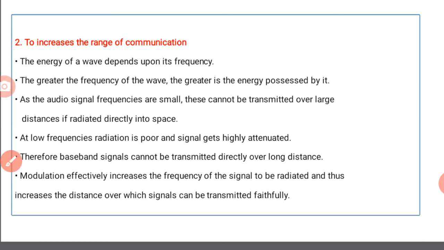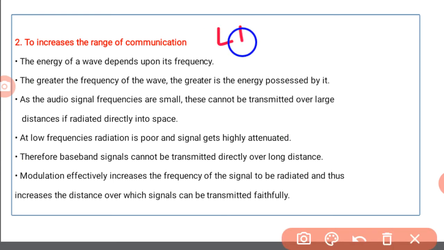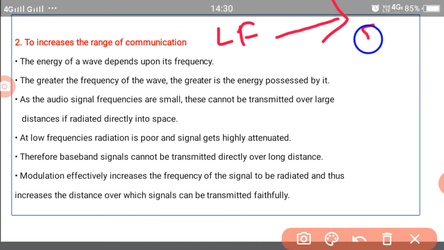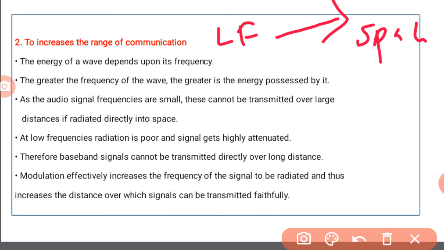Okay, I think it is clear for you. Okay, to increase the range of communication, a simple way: suppose you are transmitting the audio signal, that is a low frequency signal, directly into the space. When you transmit this information directly into the space, the radiation is poor, and it gets attenuated.